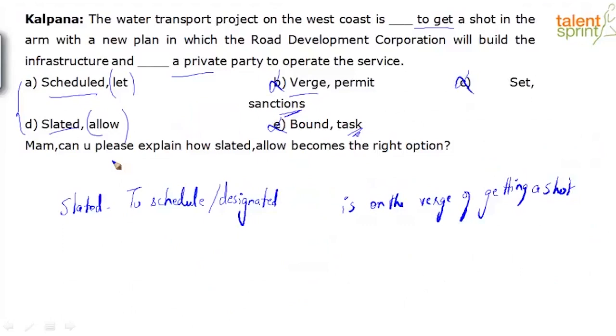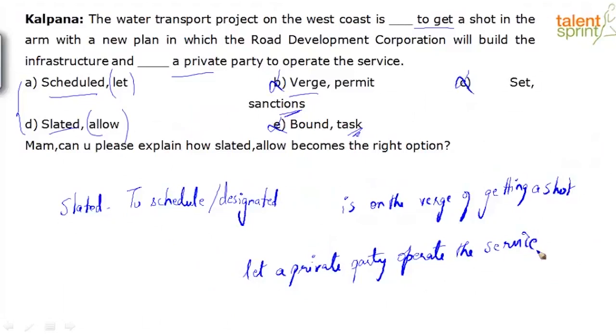Will build the infrastructure and dash a private party to operate the service. Now if I have to use let, and let a private party operate the service. If I have to use allow a private party to operate the service.